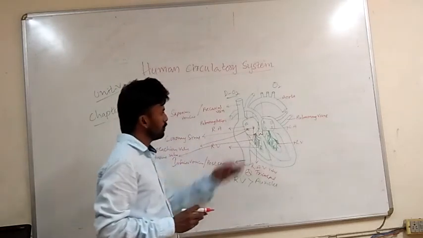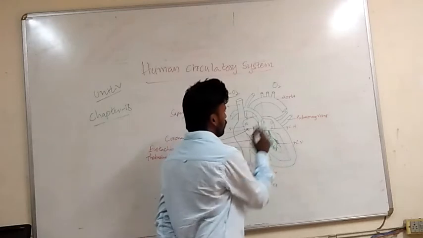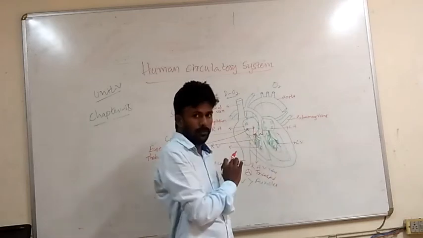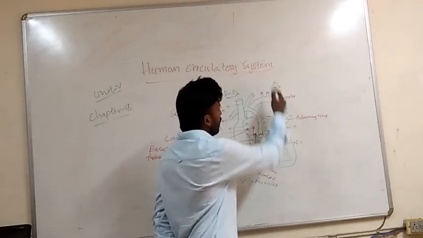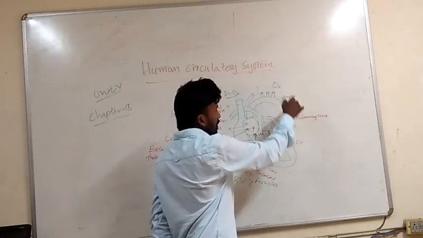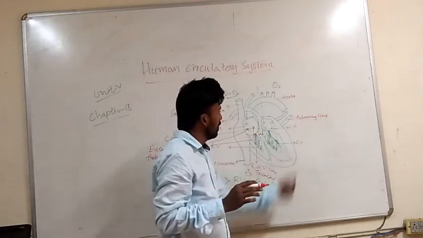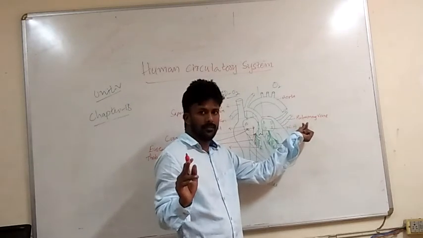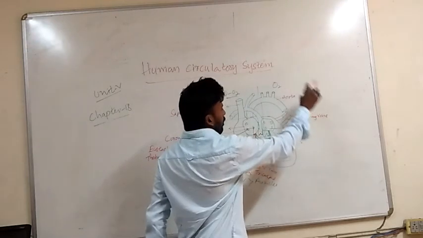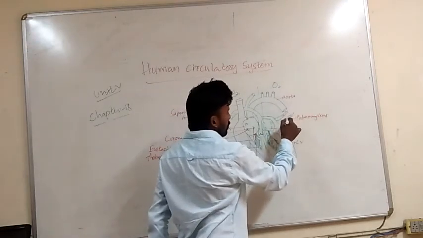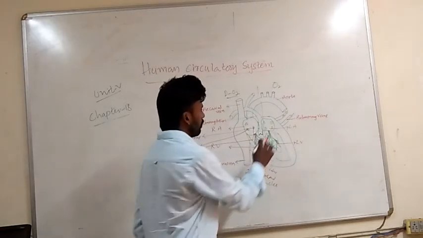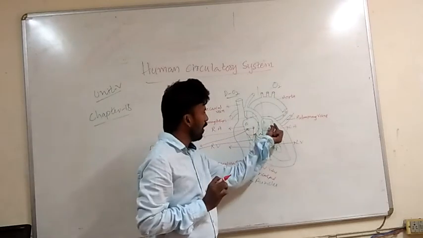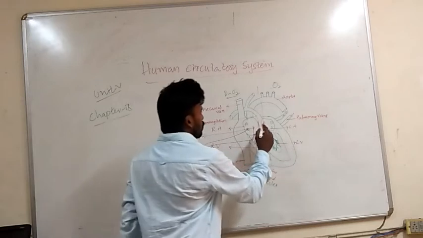Now move on to the left side. The left auricle receives oxygenated blood from the lungs through the pulmonary veins. Whenever I say pulmonary, the word belongs to the lungs. That's it. The pulmonary veins bring the oxygenated blood into the left auricle.